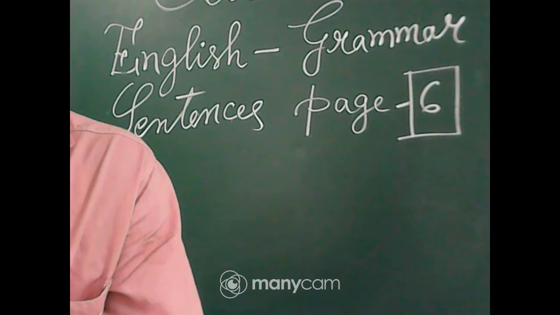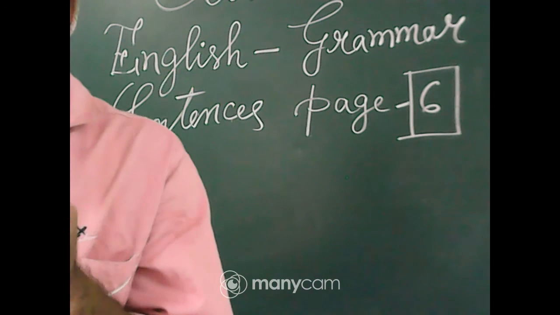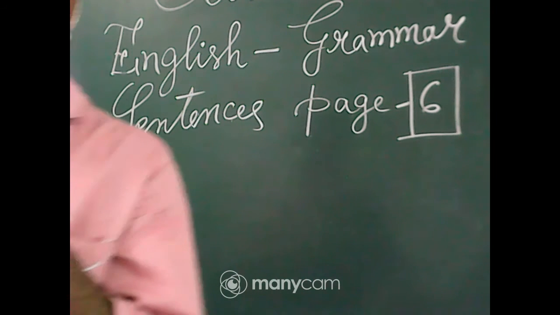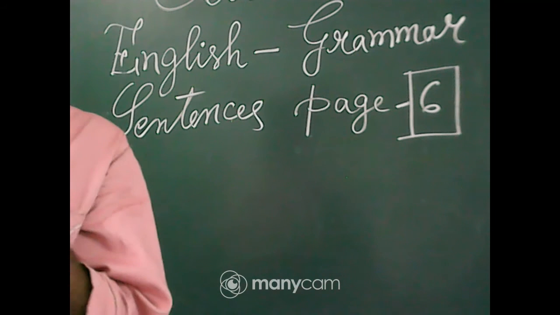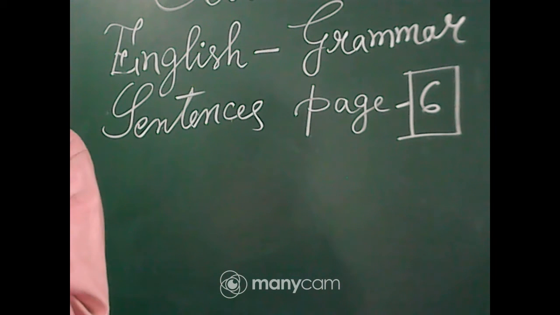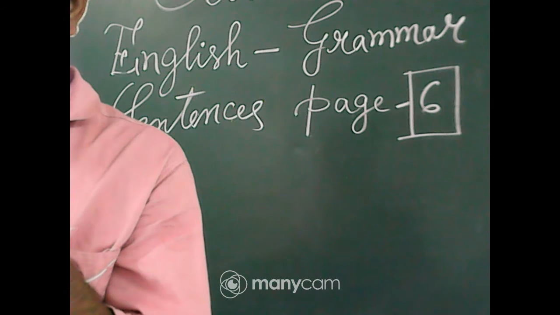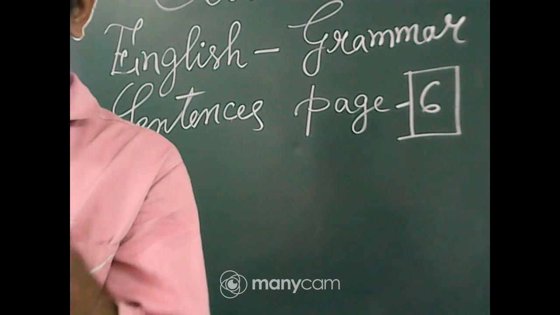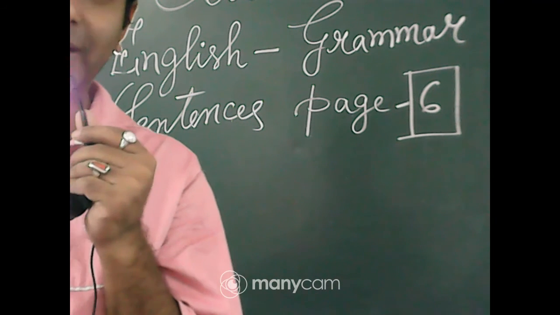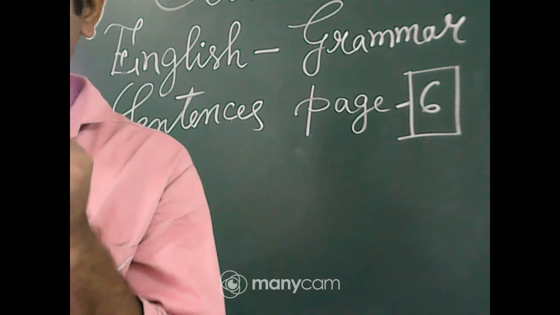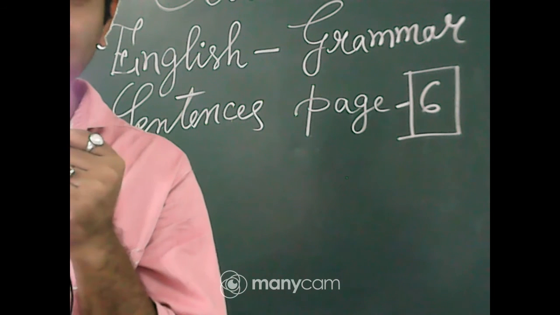So today we will start from page number 6, the features of sentences. In our day before yesterday's class, we have seen the rules of sentences, and today we will see the features. The first one, a sentence is a group of words that makes complete sense. This is the first criterion, that a group of words which will make a complete sense will be known